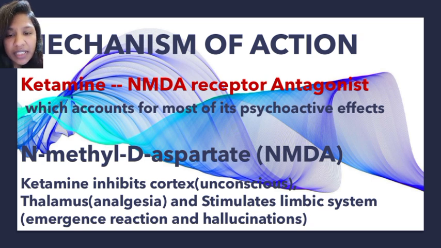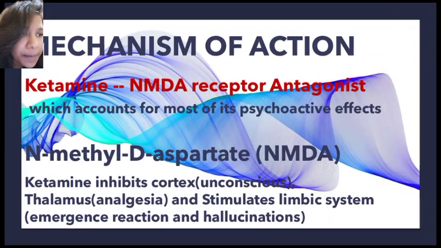NMDA means N-methyl D-aspartate, this is the full form of NMDA. So ketamine acts as an antagonist at NMDA receptors, and all NMDA receptor antagonists will give dissociative anesthesia.